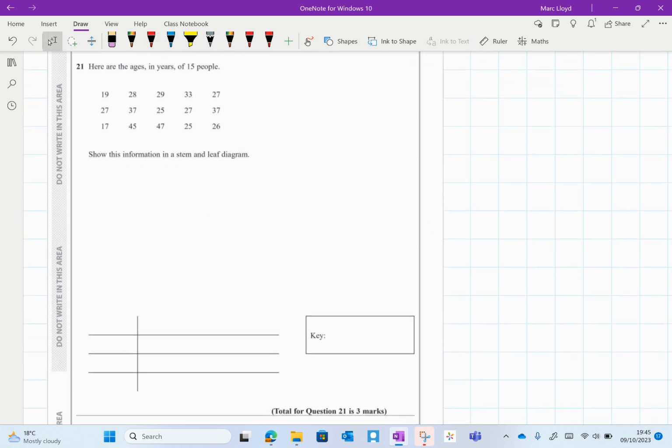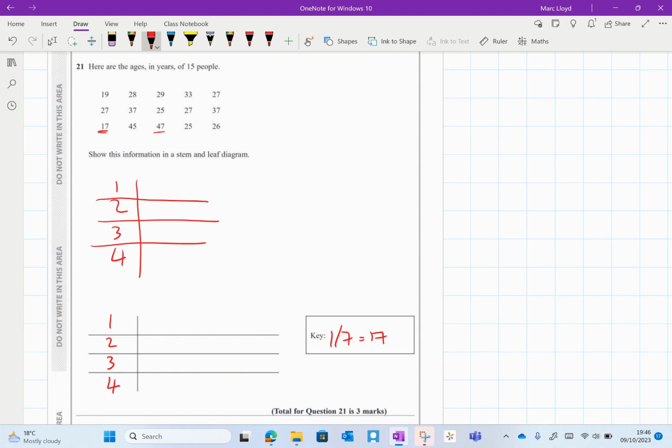Okay, question 21, stem and leaf diagram. I'm going through this with a few of my classes in the next few lessons. Our lowest is 17, our highest is 47. So we're going to have 1, 2, 3, 4. And in fact, before I do this, I'm going to go unordered to begin with. For my key, I'm just going to put 1, 7 equals 17. So that's 1 mark by showing that key properly. I've got a 7, a 9, and then I've got 27 there. So that's those 3 done.